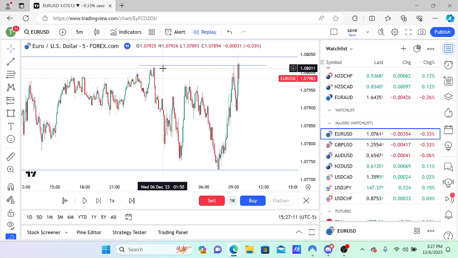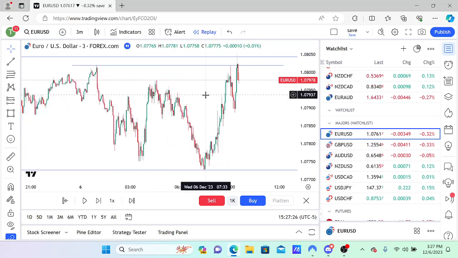Some people will just short it into the first move up higher. And I'm not saying you can't do that successfully. There are ways to go about doing it. But the safest bet is to wait for a reaction. And with this one specifically, we had it on the 3-minute. So when I say a reaction, what I mean is you need a lower time frame shift.